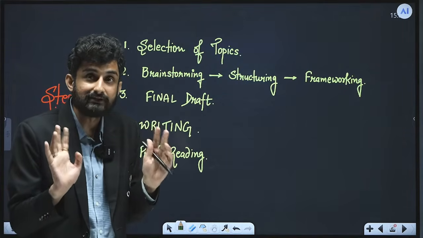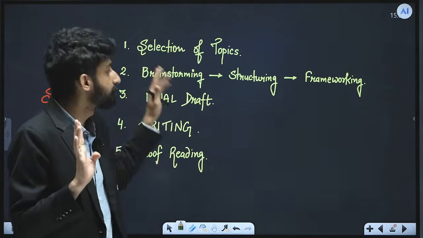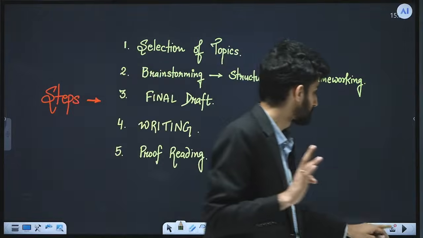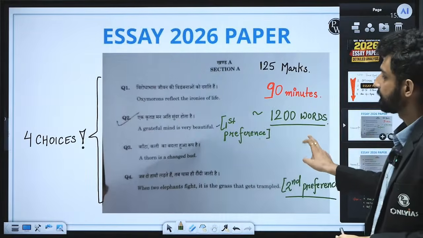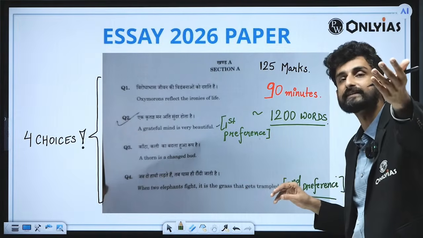And why I'm saying $1 billion? Because it can make and break your attempt. So the first important step is selection of the topics. I have told you that based upon the depth and the exemplifications, this is my personal choice. You can comment your choice in the comment section.